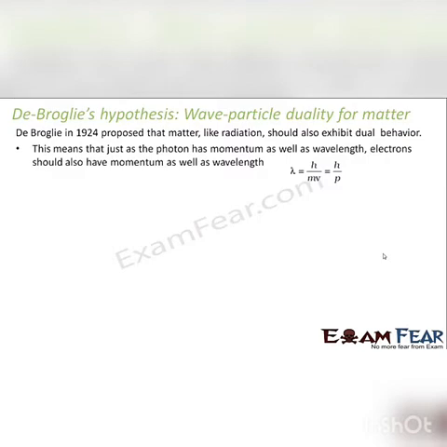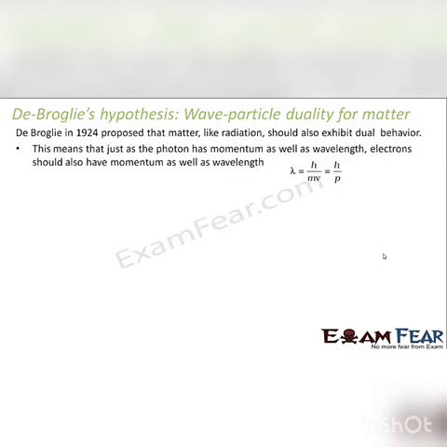He told that just as the photon has momentum as well as wavelength, the electrons should also have momentum as well as wavelength. So for de Broglie, every object, whether microscopic or macroscopic, can behave as a wave. But now I'll mention what happens in the case of a macroscopic object.